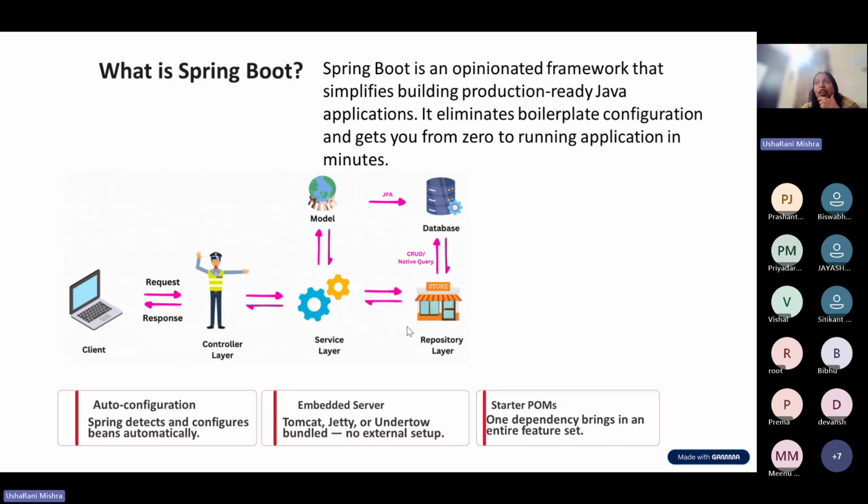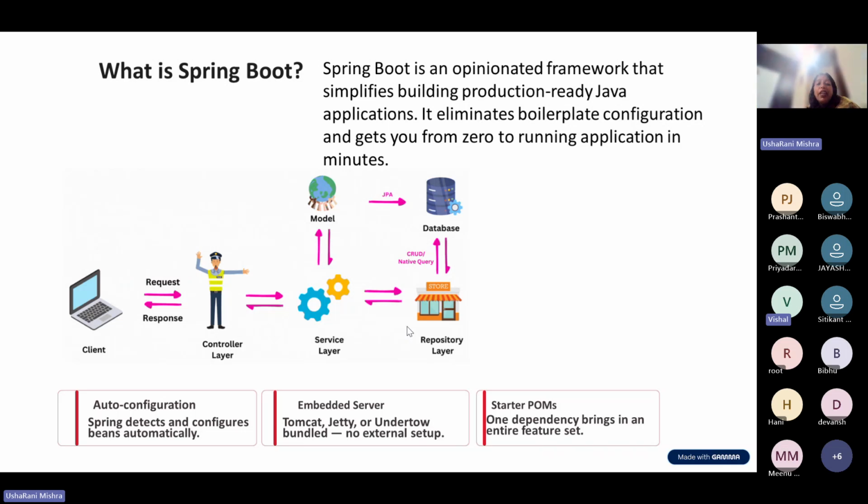The starter version knows which jar is needed, for example for database access, and it will auto configure everything. It will discover all the dependent jar versions. If my starter jar is 4.1, I'm just giving an example, I am saying that I am going to use Spring Boot. Spring Boot is also providing a new jar every quarter or every year, whenever they find some new capability. So we don't need to worry about the jar version.